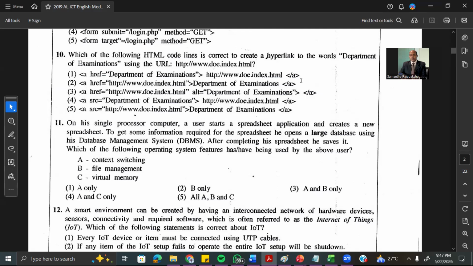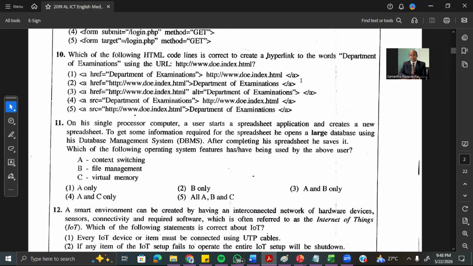Therefore, first one is wrong because in between the A starting and the ending, we have the hyperlink. That is wrong. Second one, and again remember you need to have the href, hyperreference. Hyperreference is the one where you need to have the URL. Then you can see fourth and fifth are wrong because it has src. Src is used in the image. When you're going to add the image, use src. Therefore, fourth answer and fifth answer is wrong.